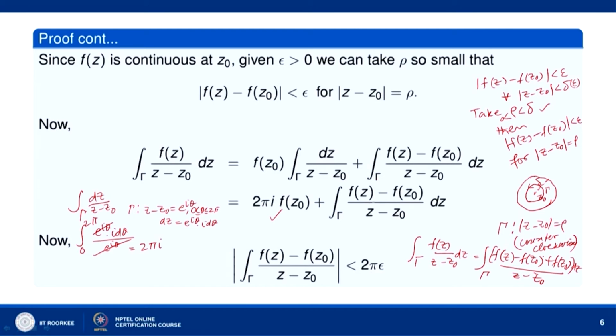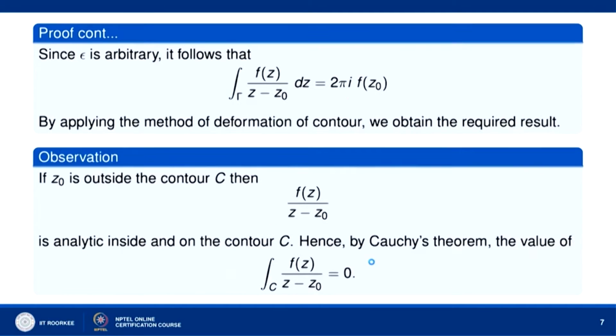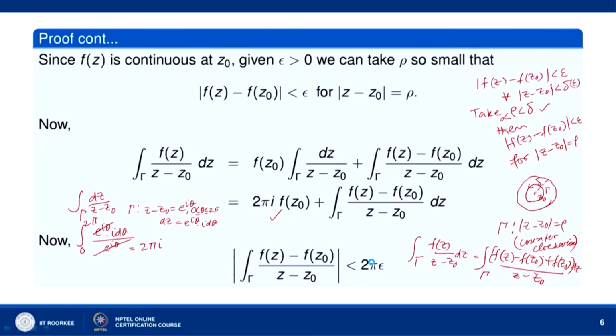So, let us consider the second integral on the right. We are going to show that the second integral on the right has absolute value less than 2 pi epsilon. Let us see how we get this. We can prove it like this. On gamma, mod of f z minus f z naught is less than epsilon, and mod of z minus z naught is equal to rho.